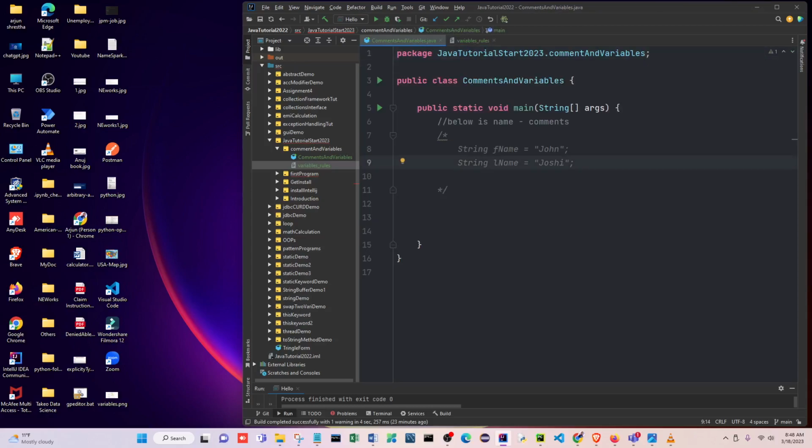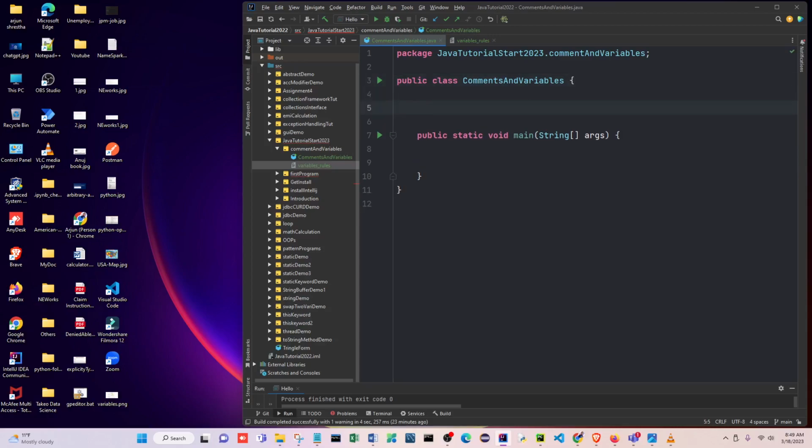Okay, so I will take all this out. Now we just have comments and variables. This class you can give any name. Okay, I'll give you one by one. Now the first is in capital. Okay, name, don't forget to write String. Okay, String, and name, I just write suppose F name, equals to, Sunita, suppose Sunil, like this.